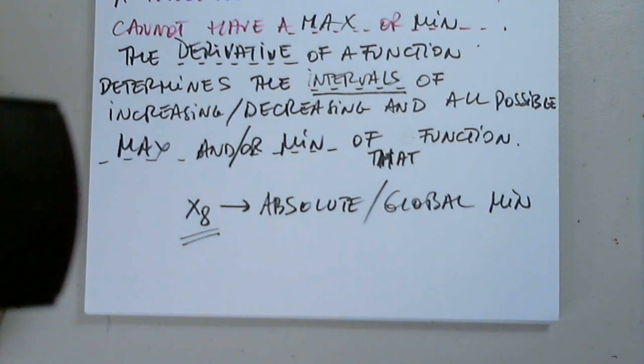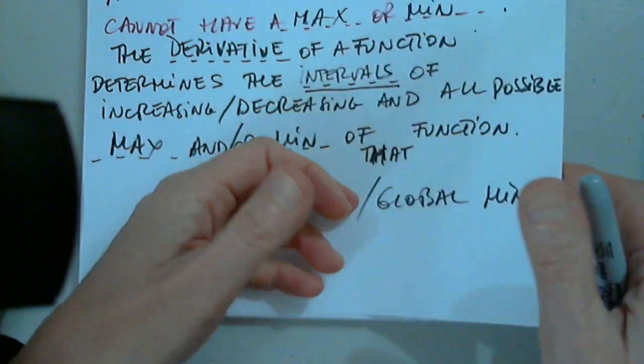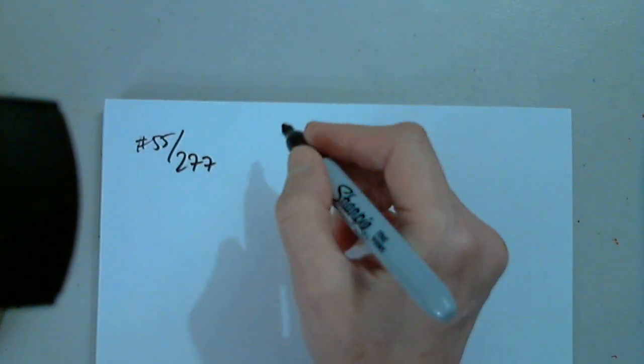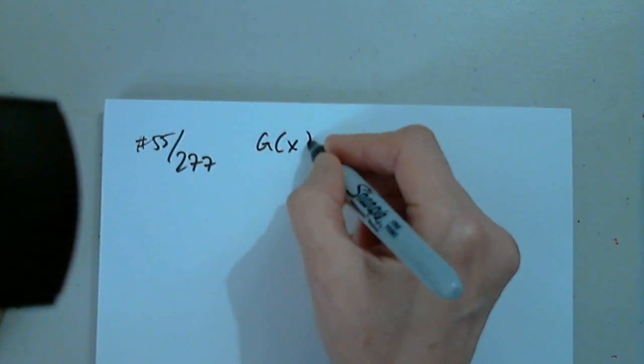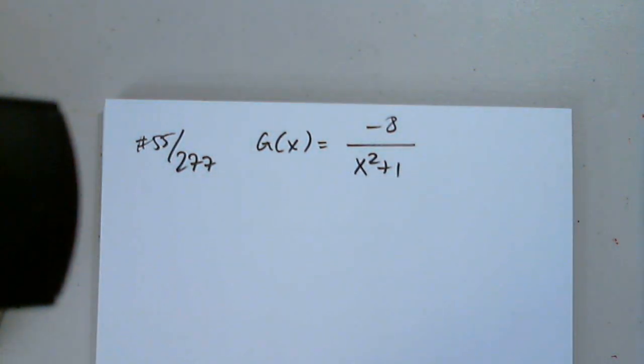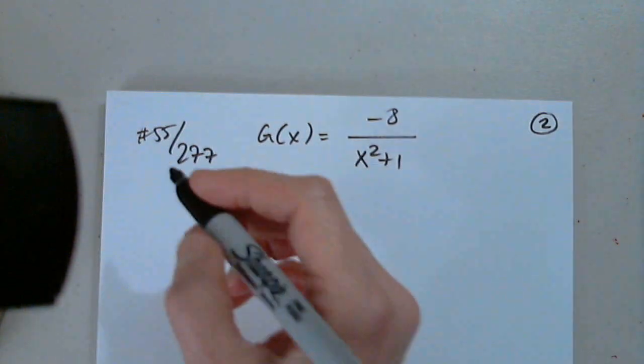Perfect. So let's choose a rational function this time, 55, just to find critical numbers and see if it has a max or a min. So let's look at 55. This is on page 277, and we have g of x equals -8 over x squared plus 1. Now we have an idea of how these rational functions look like. But regardless, we are asked to find max min.